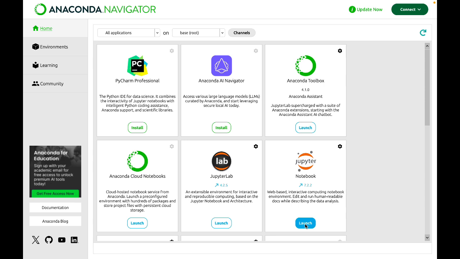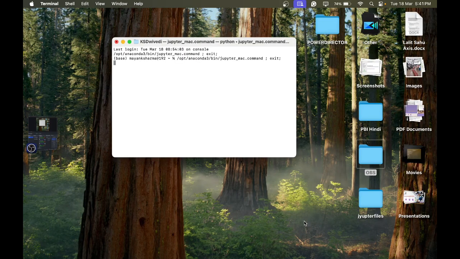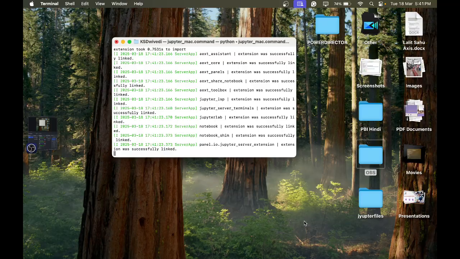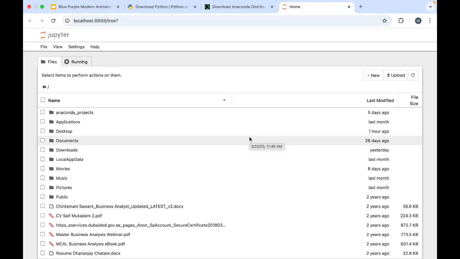For that, once you have installed Anaconda Navigator, open it, come to this Jupyter notebook and then click on this launch. It will take some time. Here also, read these instructions properly. Okay, here we are on our Jupyter notebook IDE.